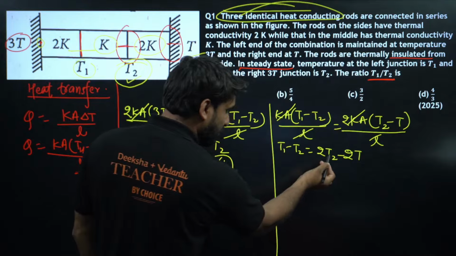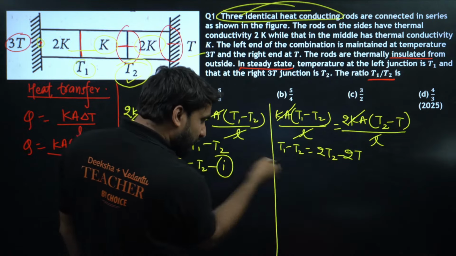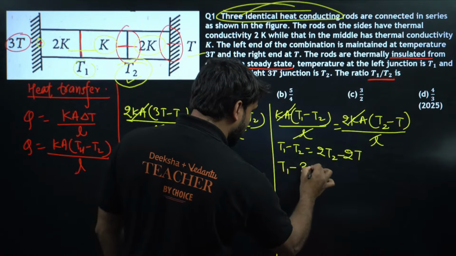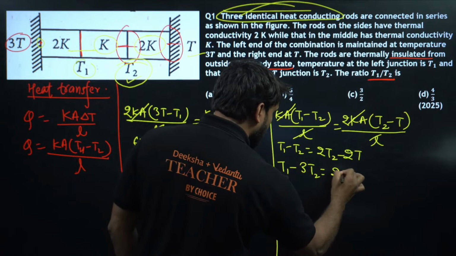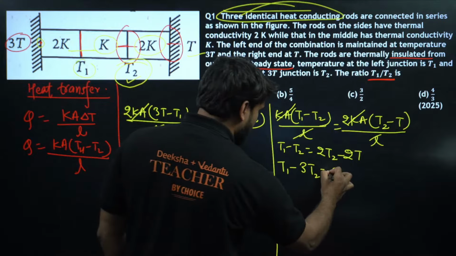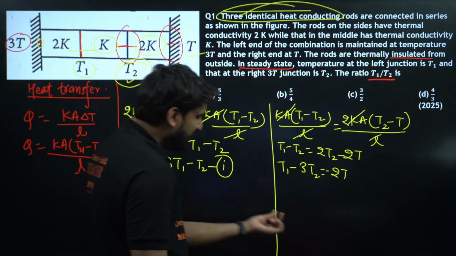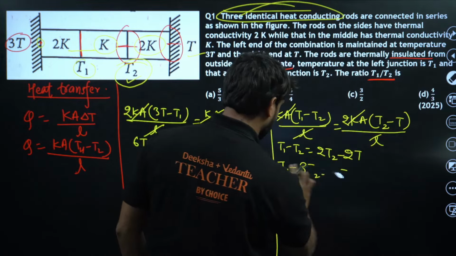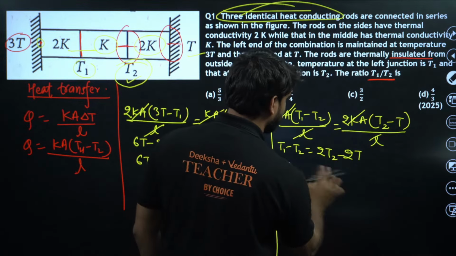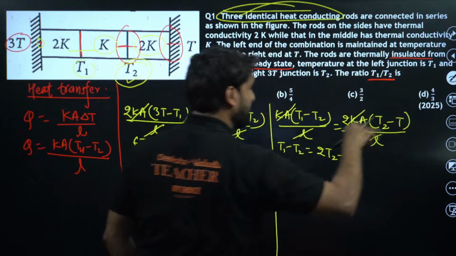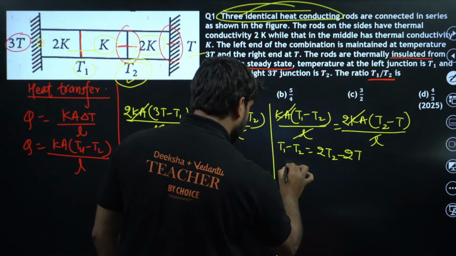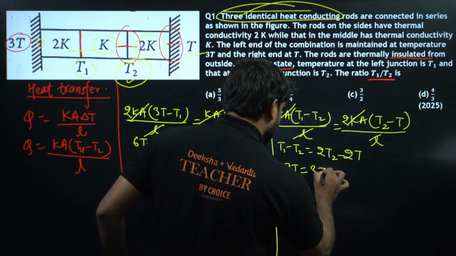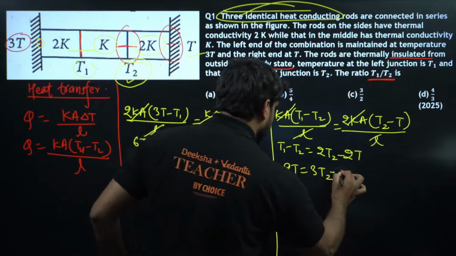Now solve this. So 2T2 will come this side. So T1 is already there, T2 is already there. So this will become 3T2 is equal to here minus 2T. So minus 2T will come this side, or we can do one thing also here, my dear champion. Just make the solution easier. Instead of making this solution very complex, we can make this easier. So 2T will come this side, and this whole family will go there. So it will become 3T2 minus T1.